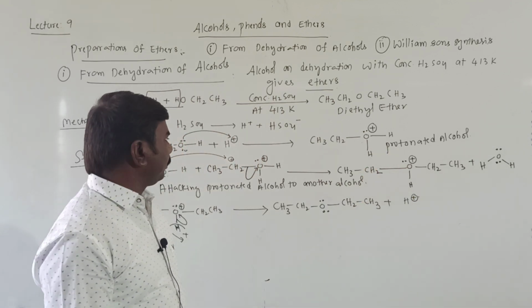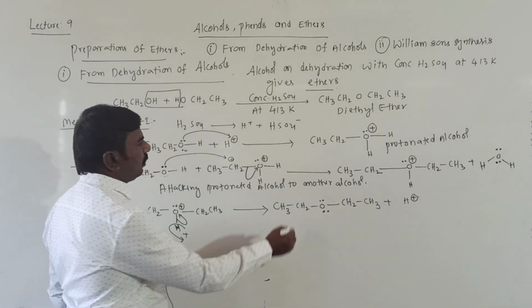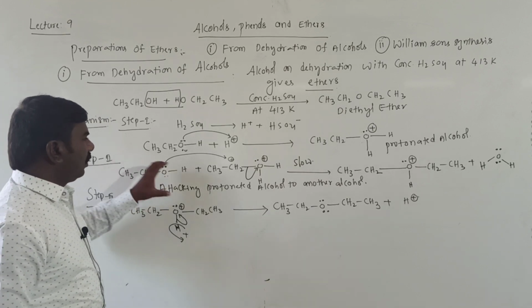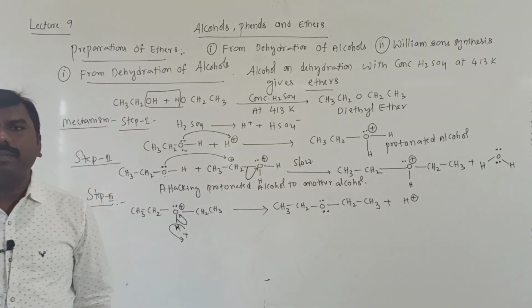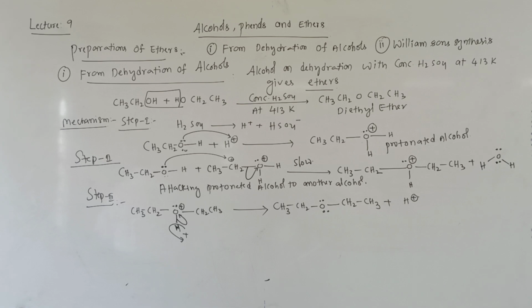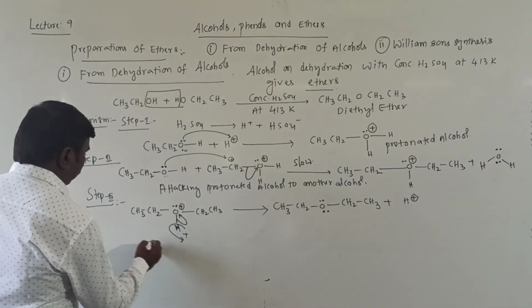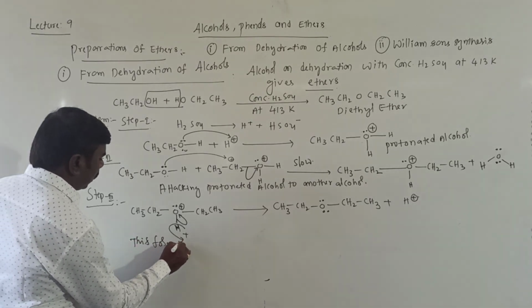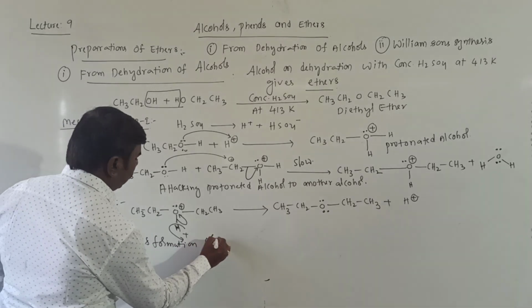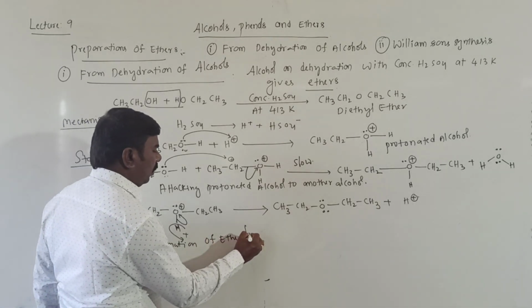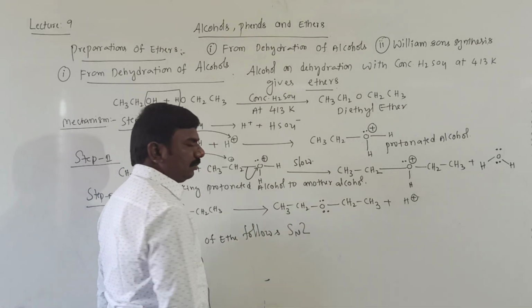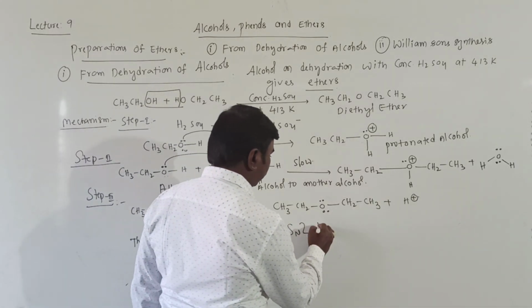In this, step 2 is the slow step. In the slow step, the first alcohol and the protonated alcohol are involved in the rate of reaction. That's why this formation of ether follows the SN2 mechanism, SN2 reaction.